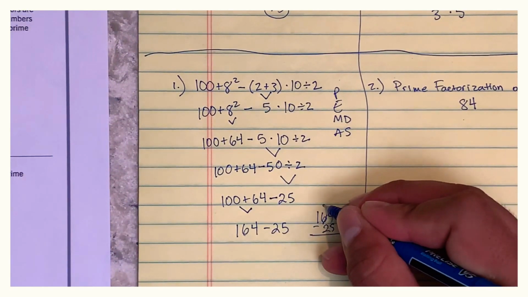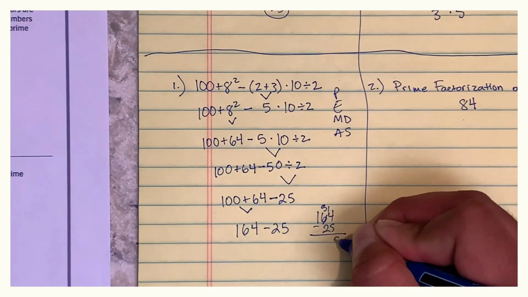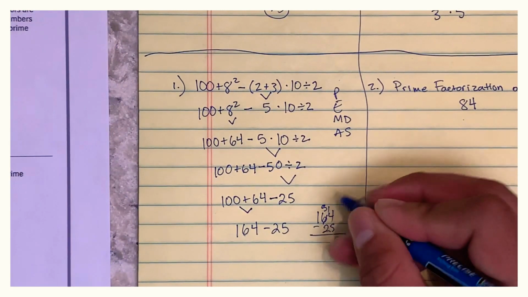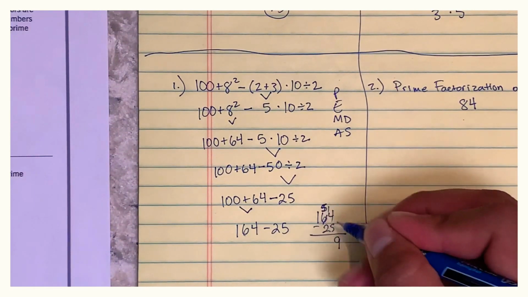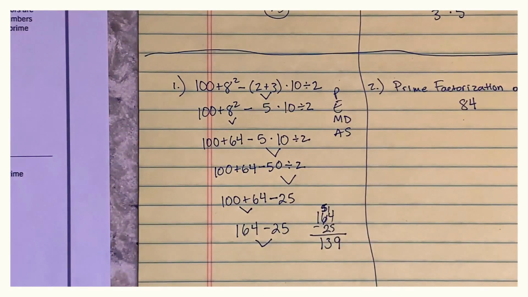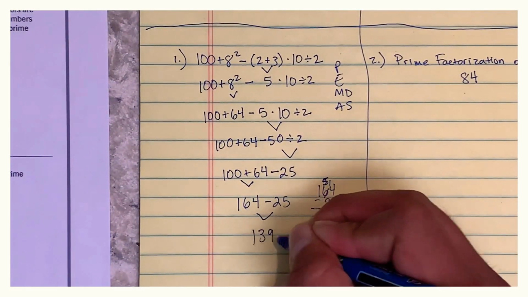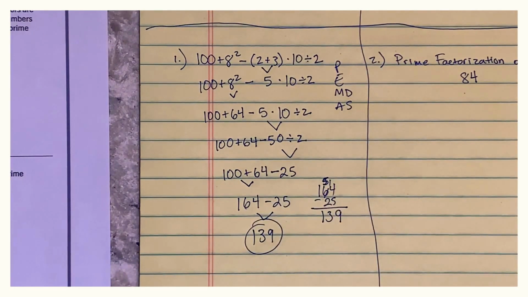Gotta borrow from the 6. Turns to a 14. 9. This is a 5. 5 minus 2 is 3. So 164 minus 25 is 139. Okay, let's go to the next part.